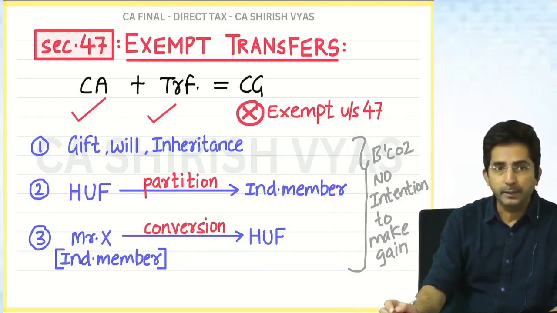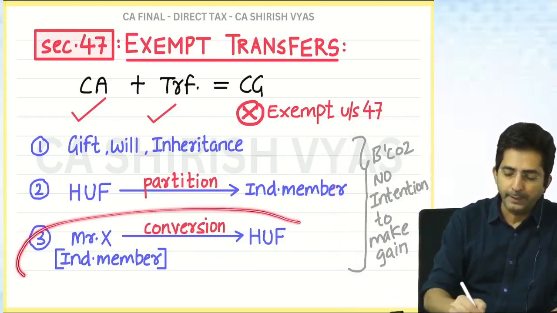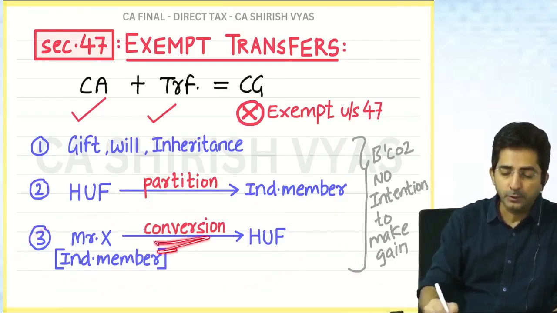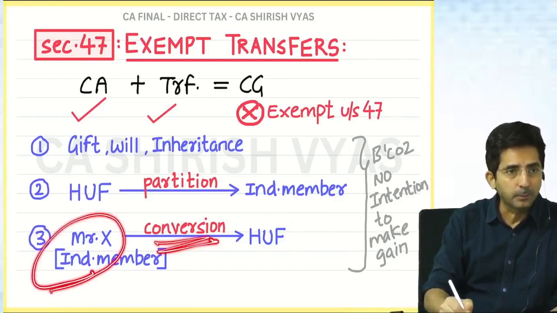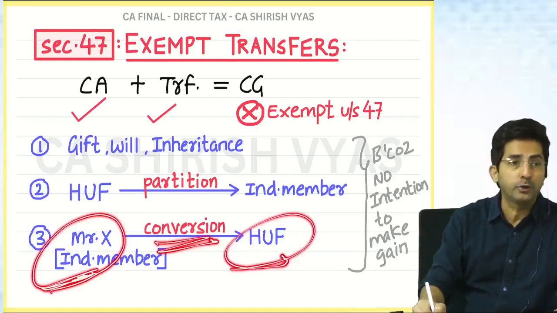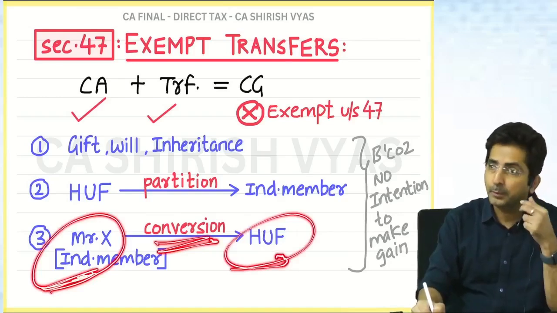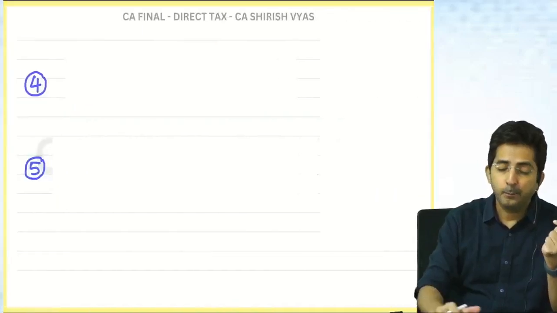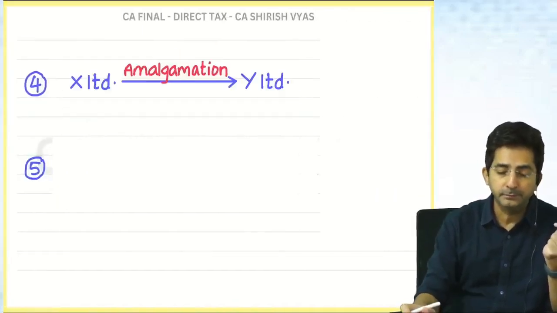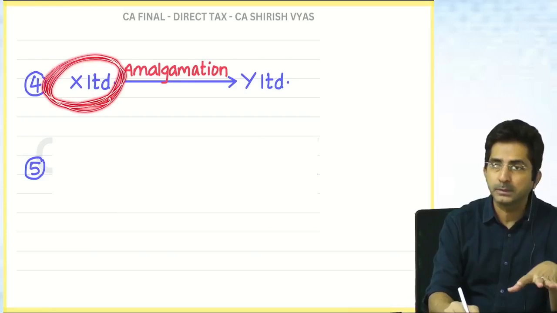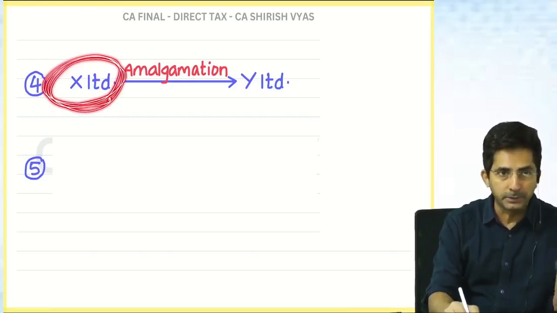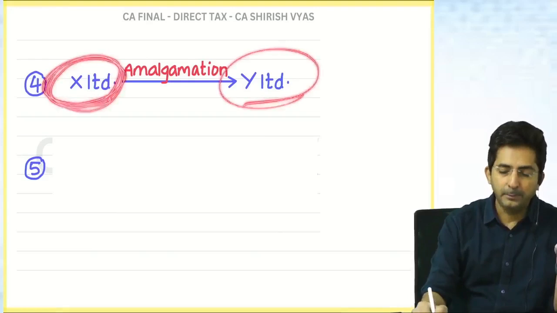So 3 points are done. Tell me this point in proper English. Conversion of self-acquired property or a personal property of an individual member into common property of HUF. So this was point number 3. Then point number 4, amalgamation. You know amalgamation? So look here. Assume X Limited has decided to shut down the business and transfer the whole business to Y Limited.